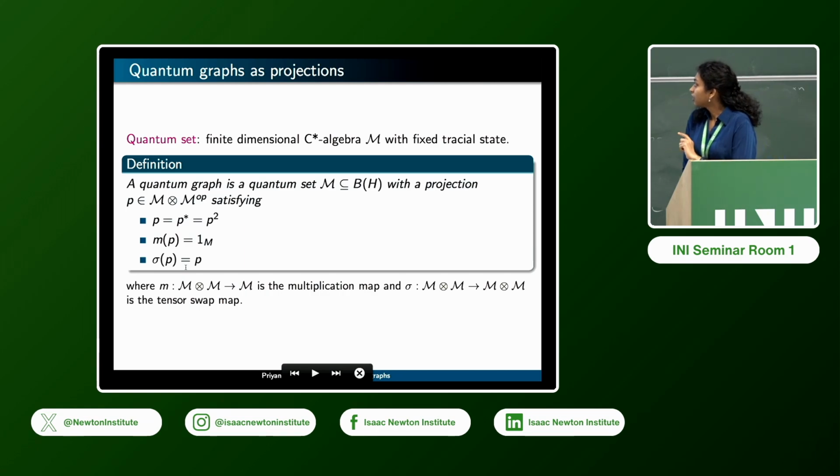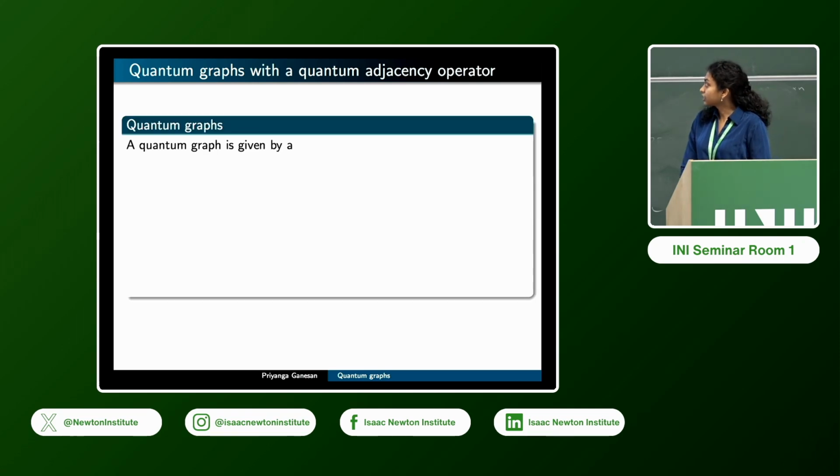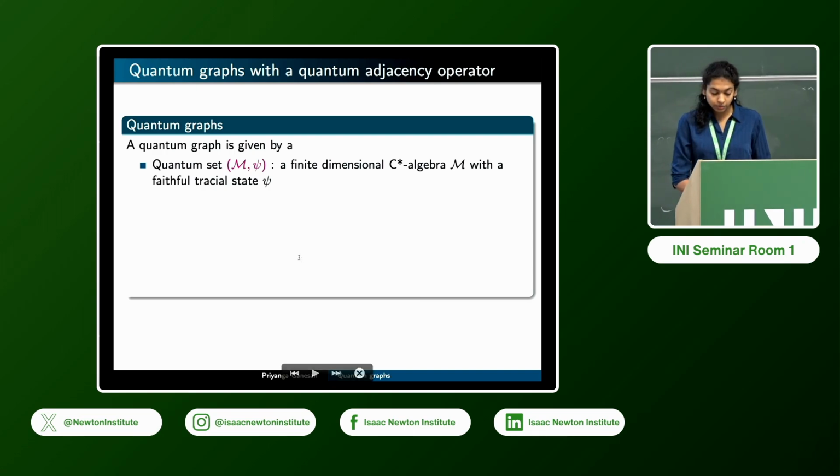Okay, and then this is very closely related to this last definition that I'm presenting here, which is that of a quantum adjacency operator. So in this case, a quantum graph has, again, two structures. First of all, it has a quantum set, and this quantum set is a C-star algebra to begin with, but we also want to view it as a Hilbert space, so you fix a certain state on it, and in particular, I'll assume that this state is faithful and tracial.